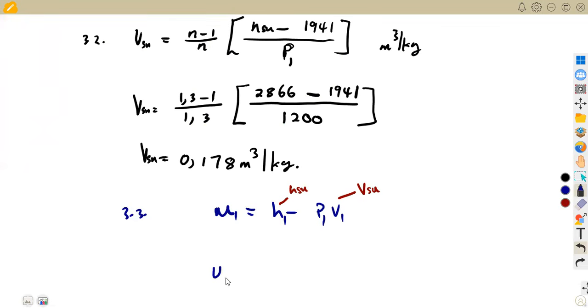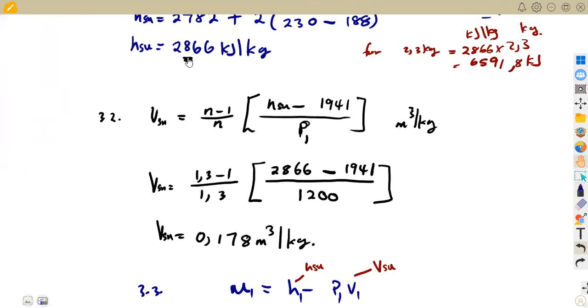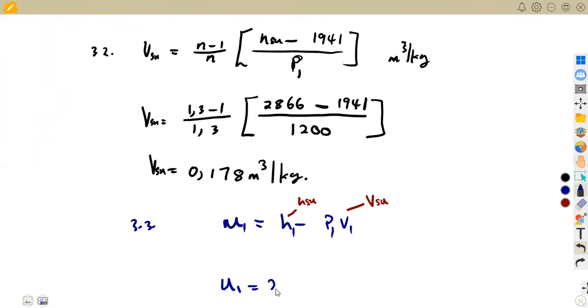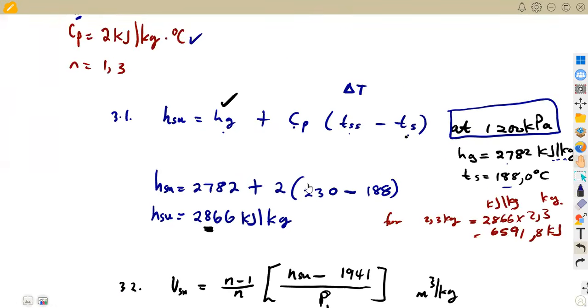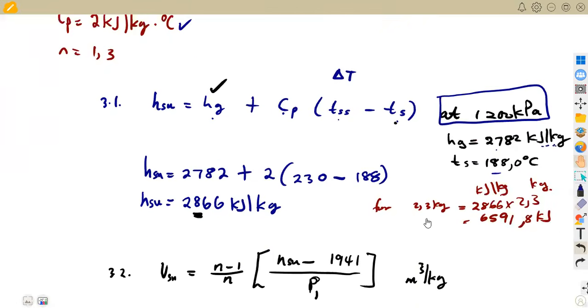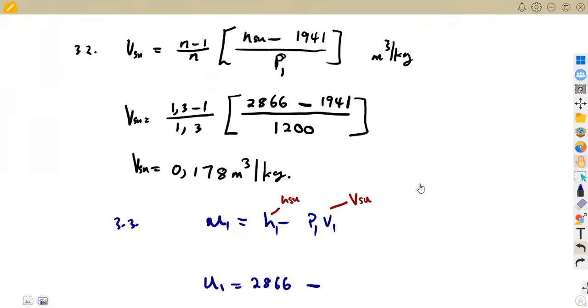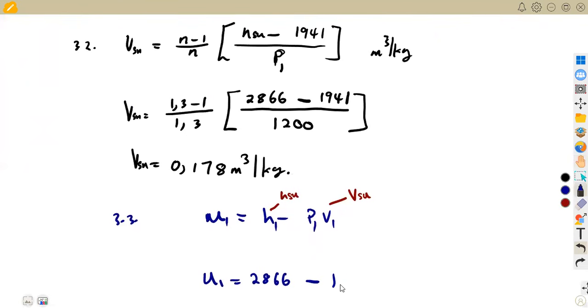So we are going to have our U1 as H1, which is the superheated h_sup, 2,866, minus P1, the pressure at the inlet, which is at 1,200, times the volume of the superheated, the one that we calculated, which is 0,178. All right, so that's it.